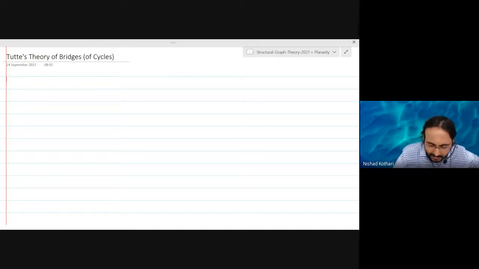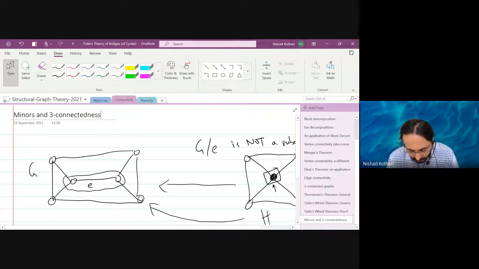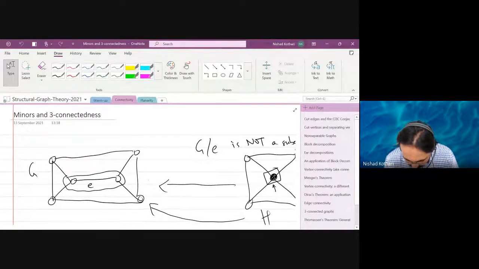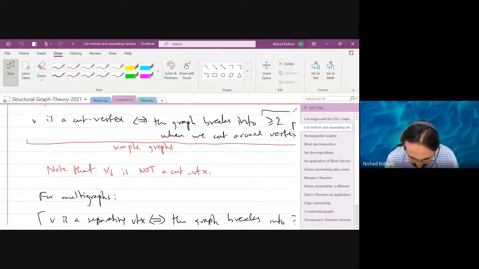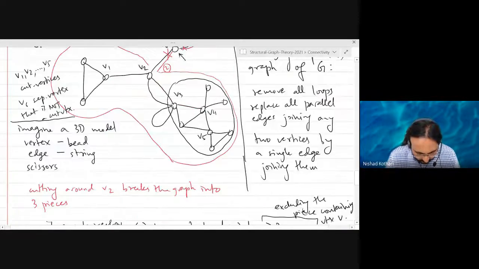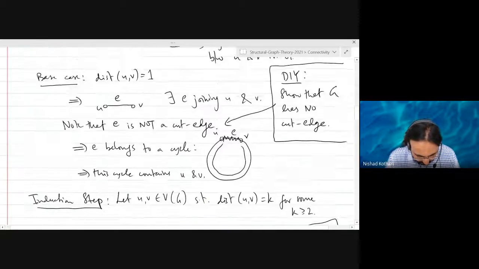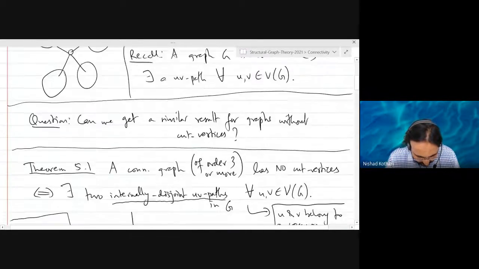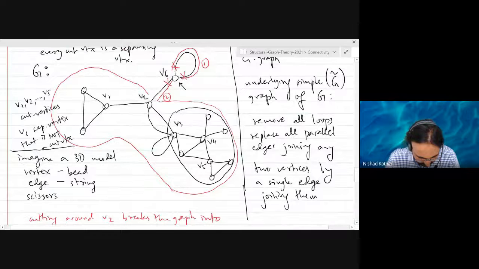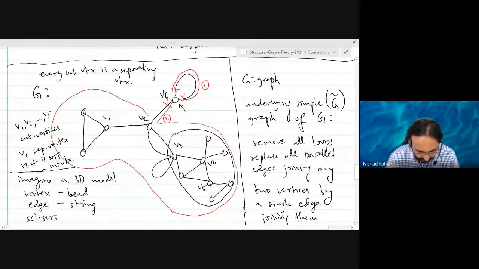So I want to remind you of a discussion we had in the earlier module about separating vertices. Let's go to separating vertices. Yeah, I want to look at this example.